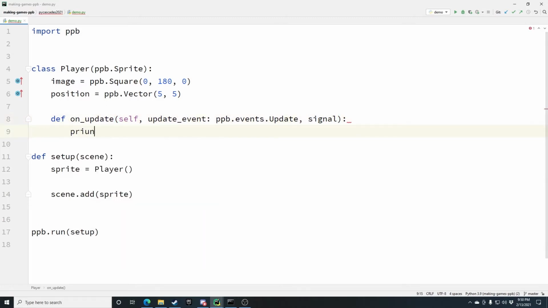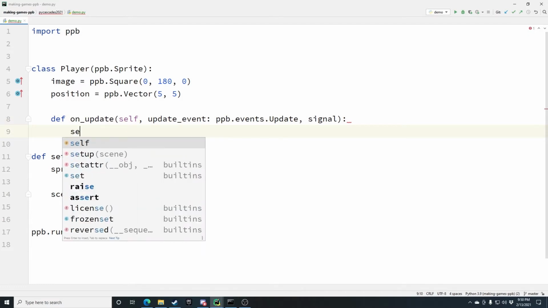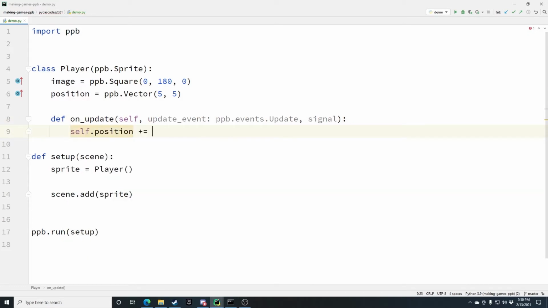So, what do we do on update to move our character? What we're going to do is self.position plus equals self.target. We'll set this in a moment. Self.target minus self.position.